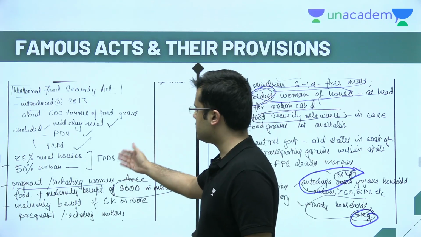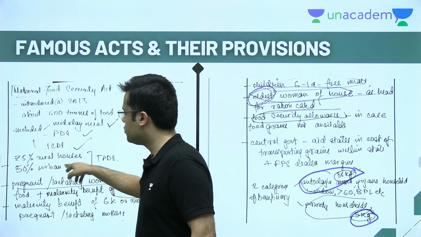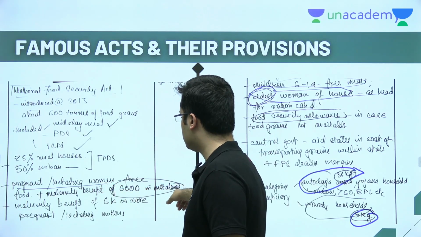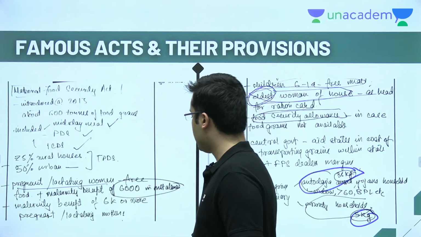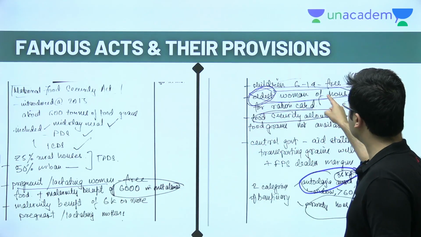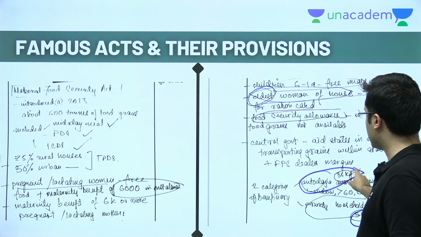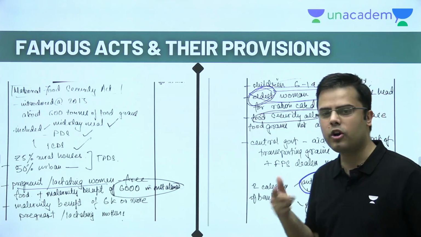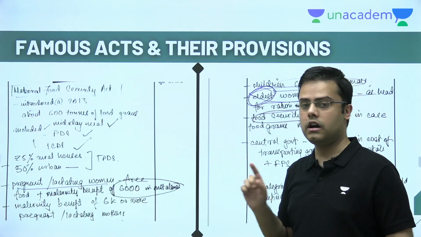So yeah, coming back to the National Food Security Act, these figures sometimes become important, that 75% rural households, 50% urban households will be covered. Pregnant and lactating women will be given 6,000 rupees plus free food. It can be asked that, is free food provided for pregnant lactating women? Maternity benefit of 6,000 or more. Children from 6 to 14 are given free meals. Then yeah, two categories of benefits. One is 35 kg, one is 5 kg, priority versus Antodaya. I mean, these are small nitty-gritty things, but this becomes important for such acts which are again important.